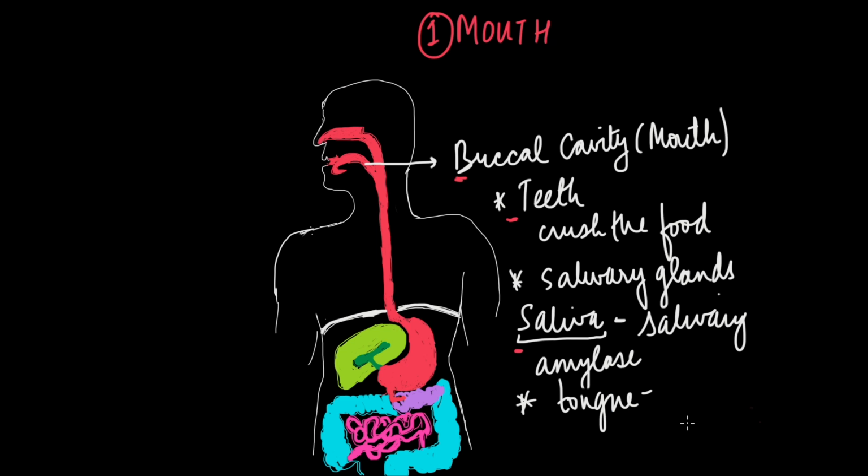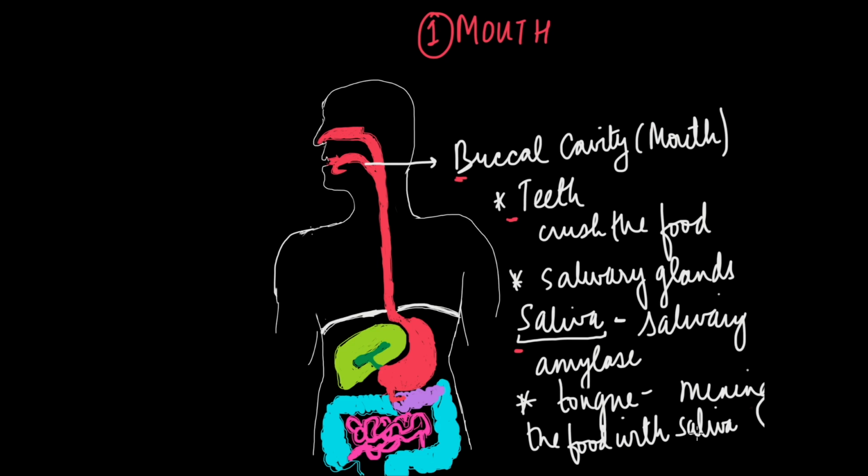So what do you think is the function of tongue? Besides tasting things, tongue is also responsible for mixing the food with saliva, right? So everything gets passed this salivary amylase so that we get a good layer of saliva all over the food that goes into our mouth, right?